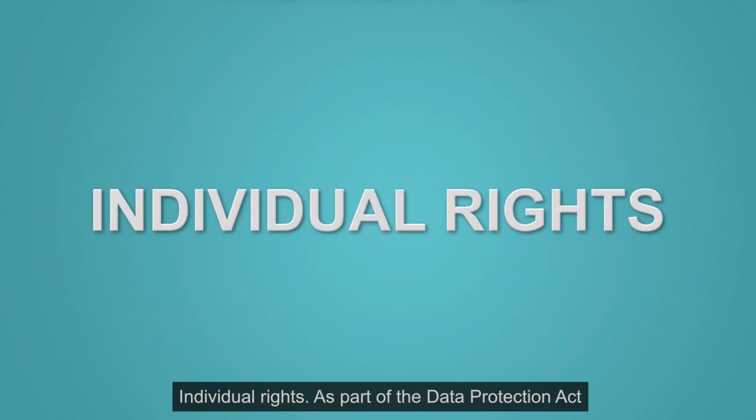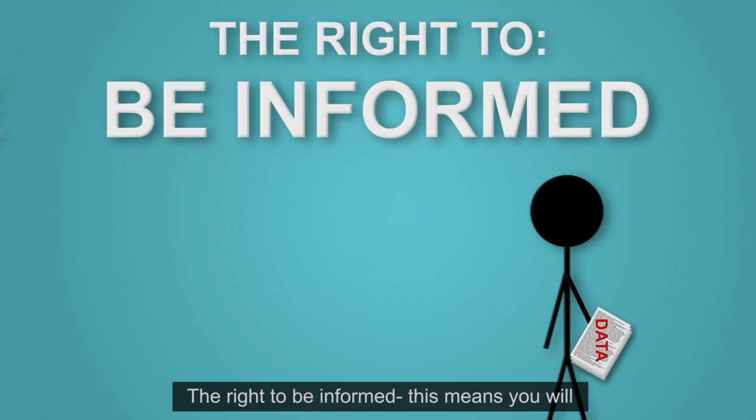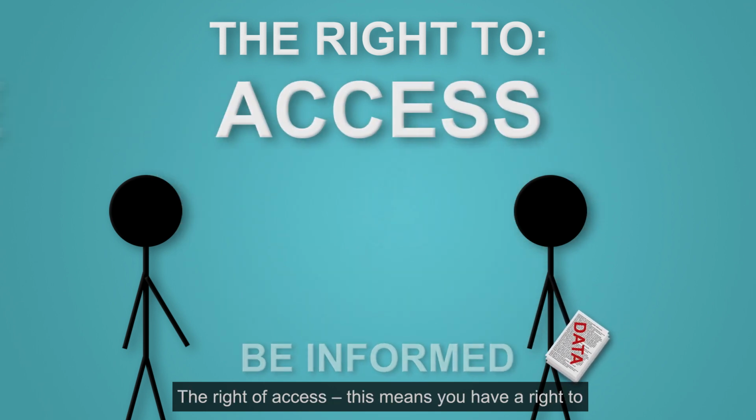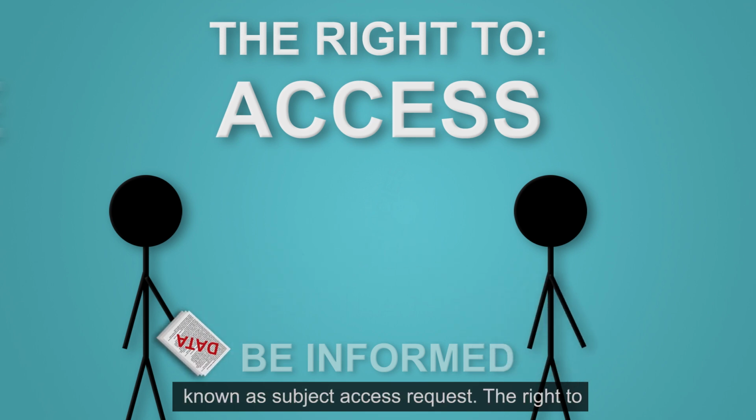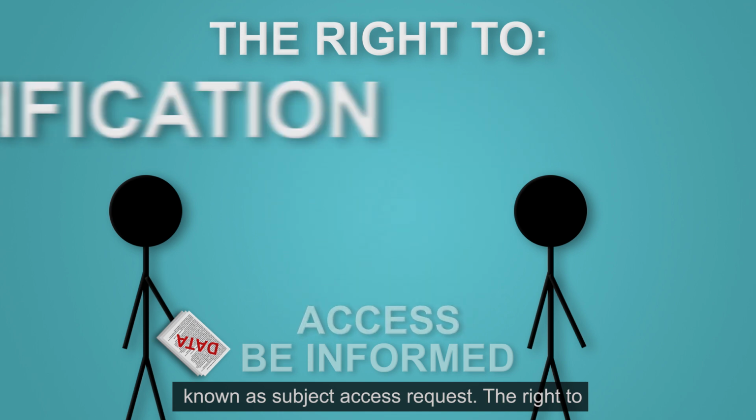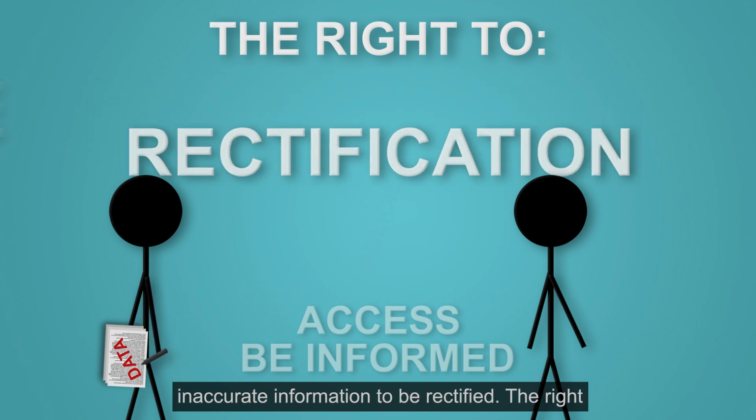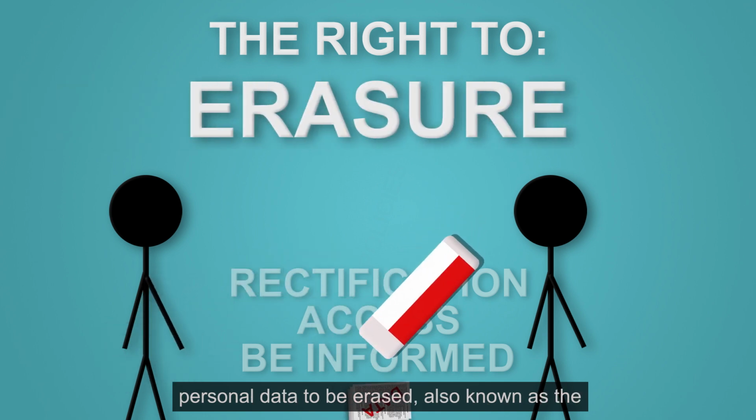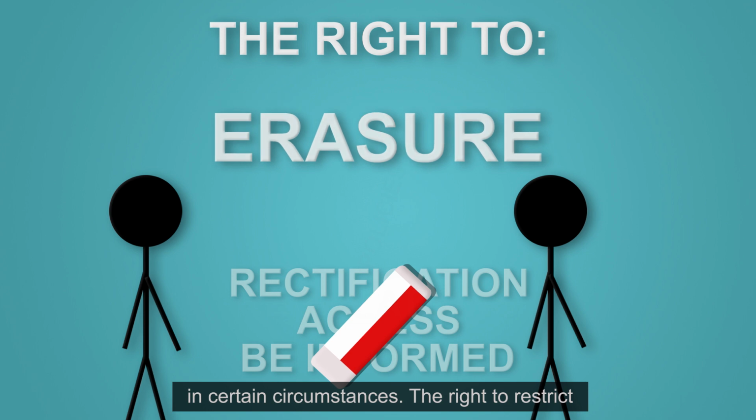Individual rights. As part of the Data Protection Act 2018, individuals have the following rights. The right to be informed. This means you will be informed if any personal data is collected. The right of access. This means you have a right to access information held on you. This is also known as subject access request. The right to rectification. This means you have the right for inaccurate information to be rectified. The right to erasure. This means you have the right for personal data to be erased, also known as the right to be forgotten. However, this only applies in certain circumstances.